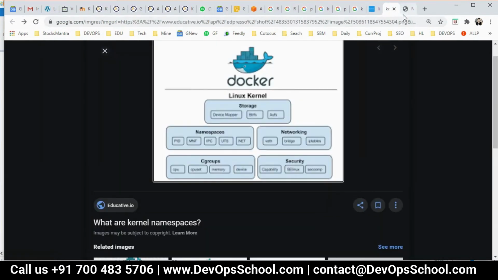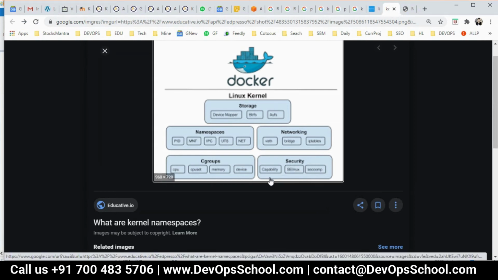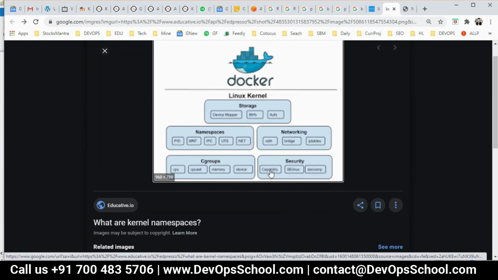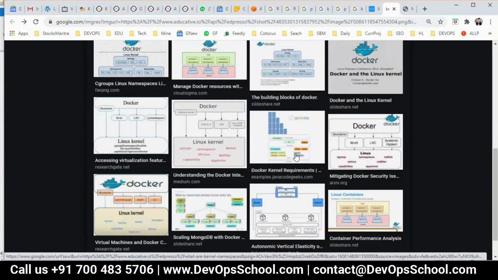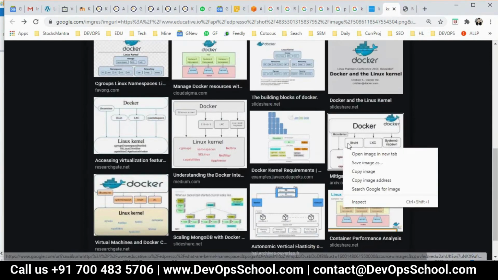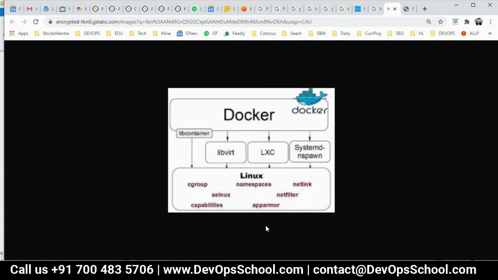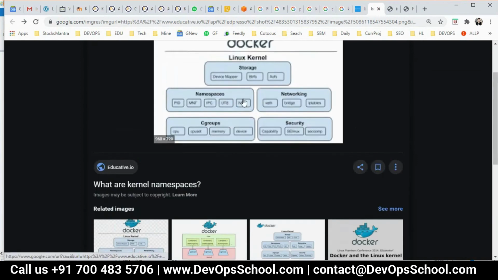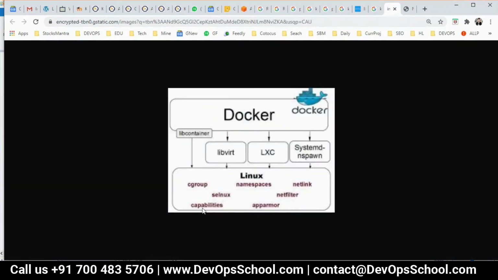No? So guys, here you see in this image, though it's a shadow image, here is security. Under security you have many things, SELinux, but the one thing which you see is capability. It's shadowed actually. I cannot show you, it's here. Probably I'll show you here. Look at this. There is one capability, the last one, which is a part of the security. This image is very good, but that is not coming. This one. So, there is one capability.